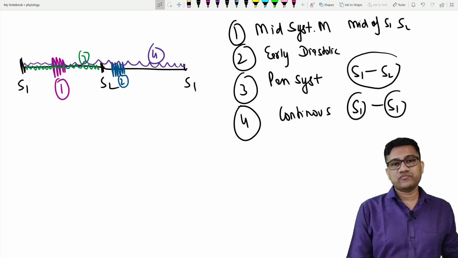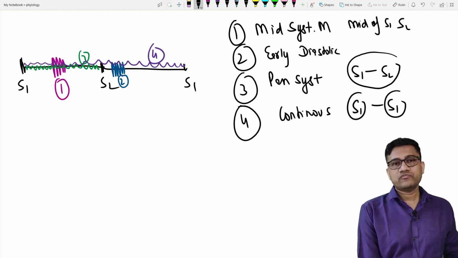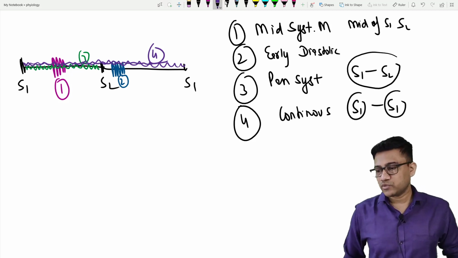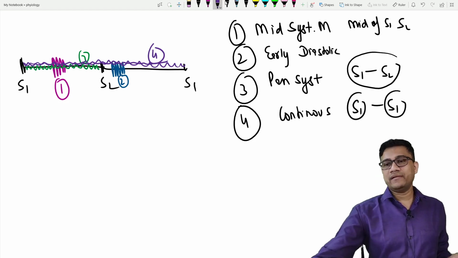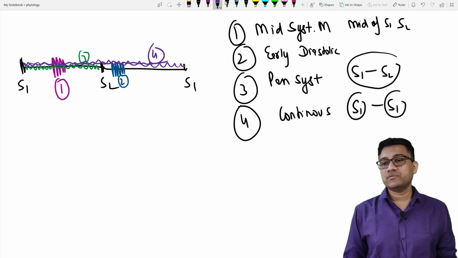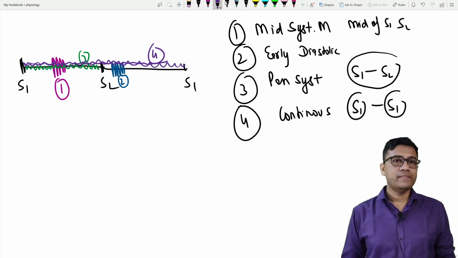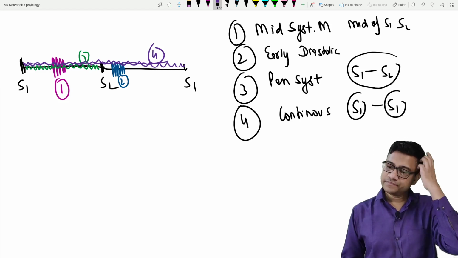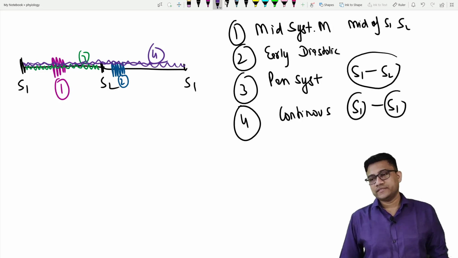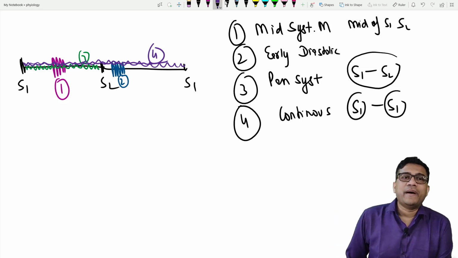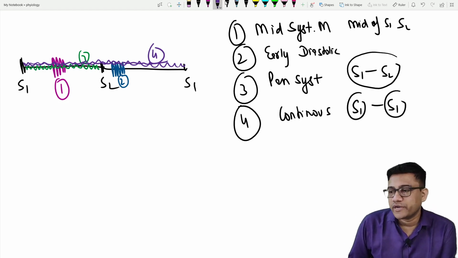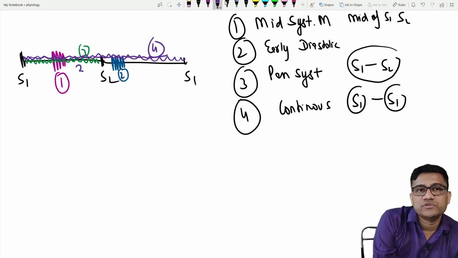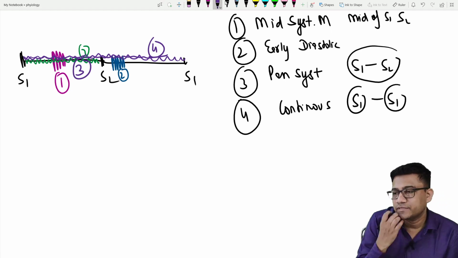4 is continuous because 4 is in systole and diastole both. So the fourth one is in the entire cycle, so it is continuous. Indrajit, it is pan or continuous? It is continuous, not pan. 3 is pan. Done. 3 is pansystolic, 4 is continuous. Don't get confused. 3 is only up to this much, 4 is entire. Let's move.